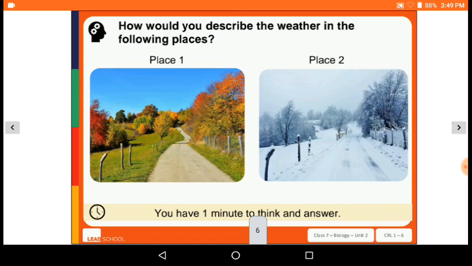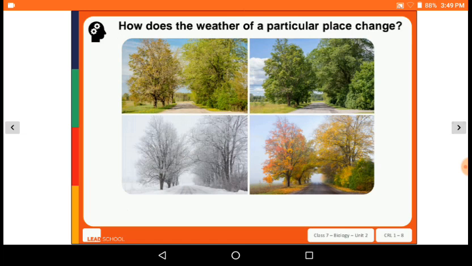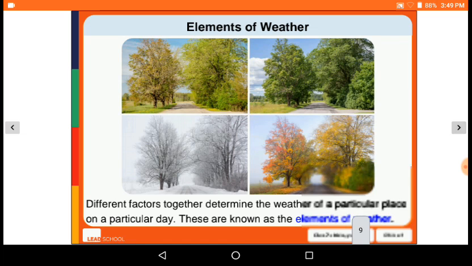How would you describe the weather in the following pictures, place 1 and place 2? So in place 1 it is warm and sunny, and in place 2 it is cold and snowing. How does the weather of a particular place change? So different factors together determine the weather of a particular place on a particular day. These are known as elements of weather.